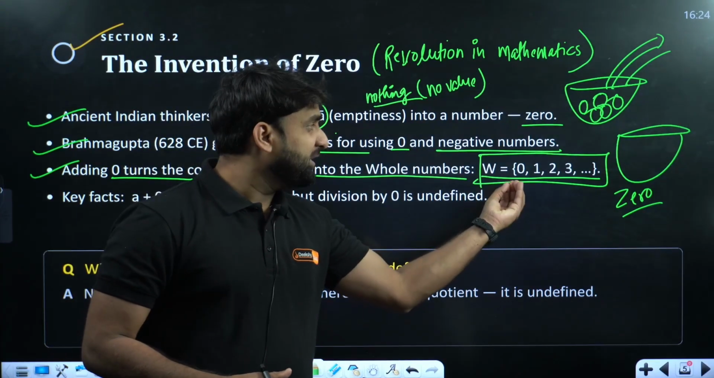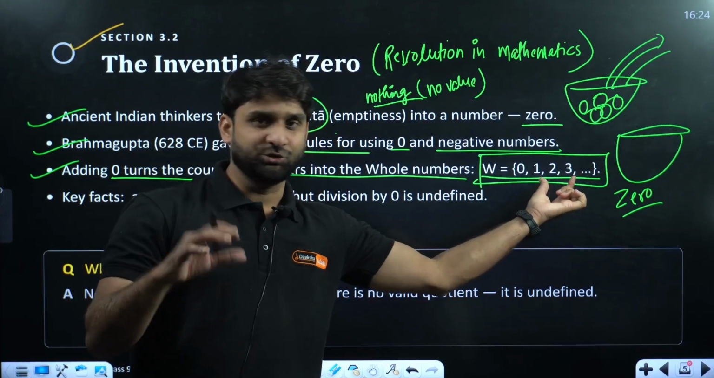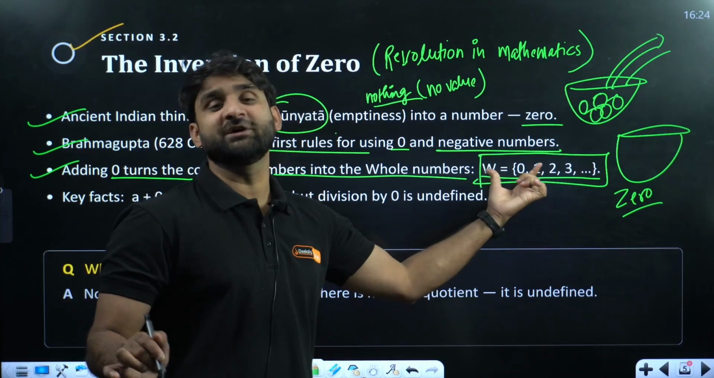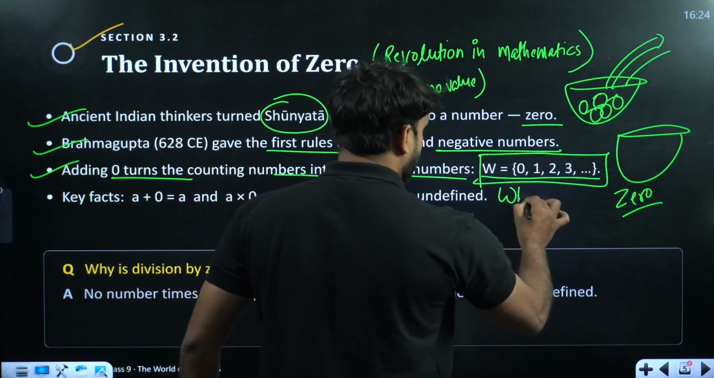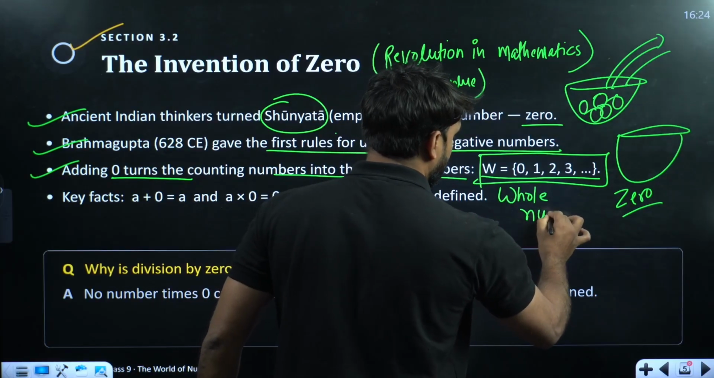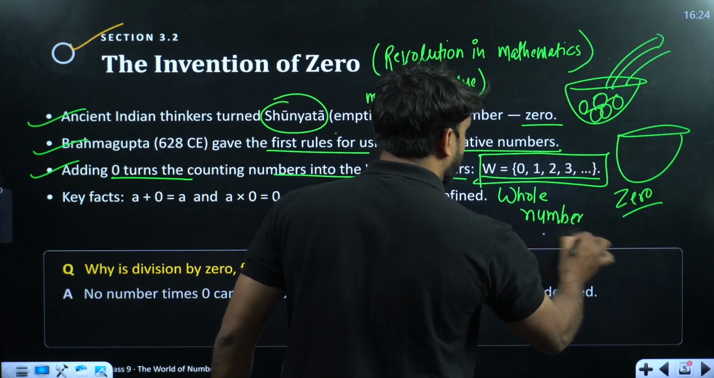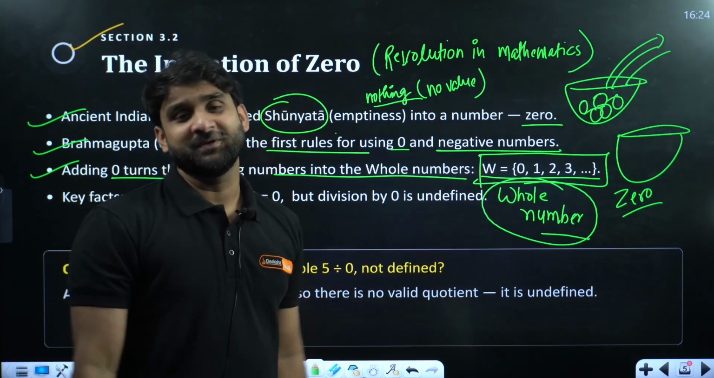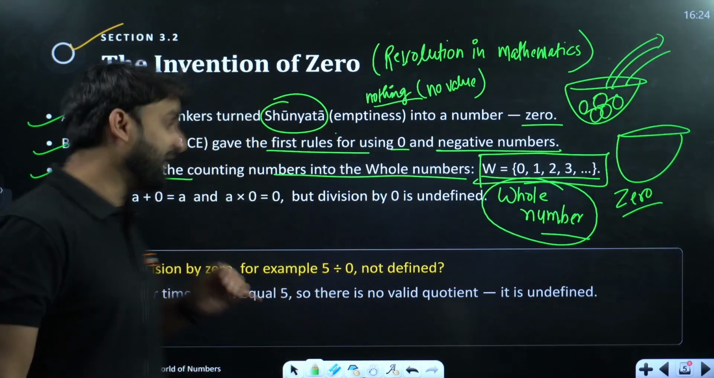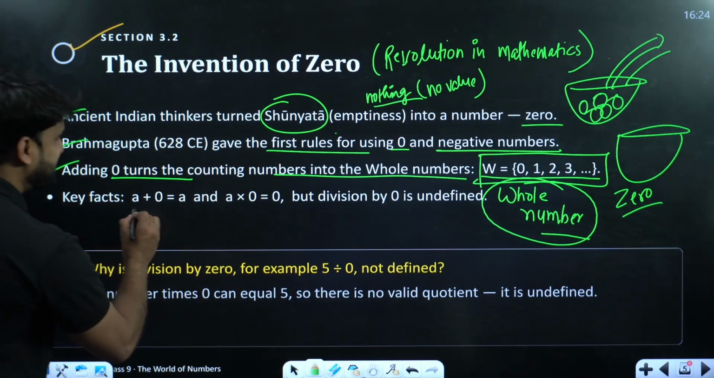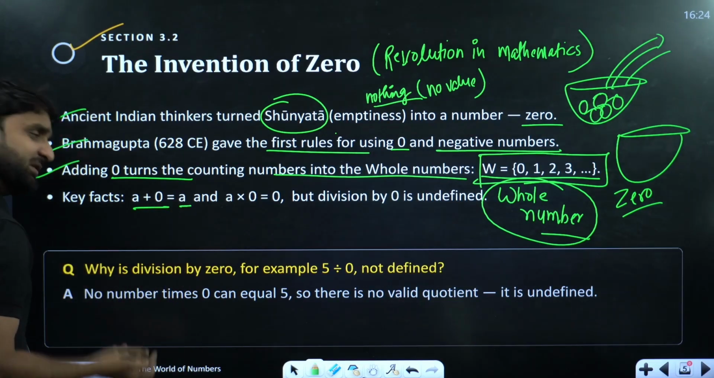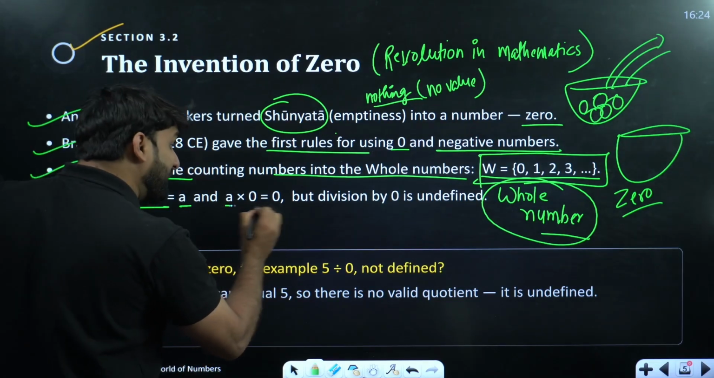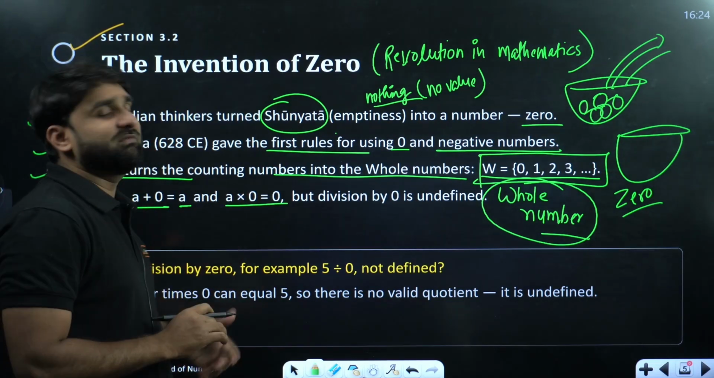So the combination of all the natural numbers that usually start from 1, including 0, is called whole numbers. Now the family of numbers is completed, because now we are able to write any number because we have 0. So it was a revolutionary achievement, right? Okay, key fact: when we add 0 to any number, the result is the same, and when we multiply any number by 0, the result will be 0.